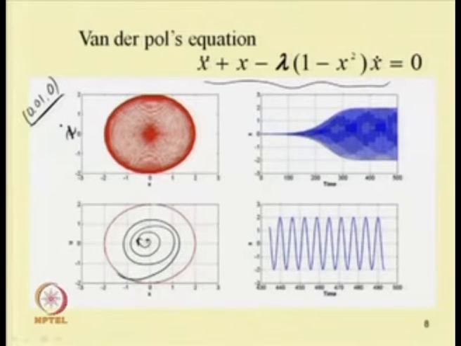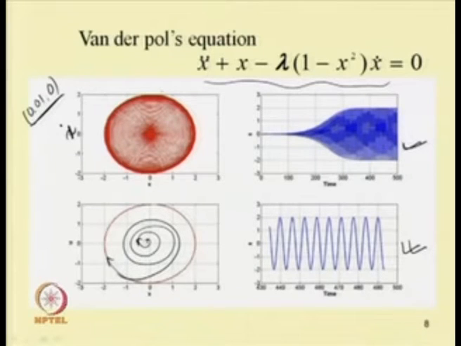This is the time response from 0 to 500. This figure shows only the steady state part, and this figure shows the steady state part along with the transient. Clearly it is observed that the steady state response is periodic, and by taking this initial condition, finally as t tends to infinity it reaches this cycle, this periodic response. This periodic orbit is known as a limit cycle.